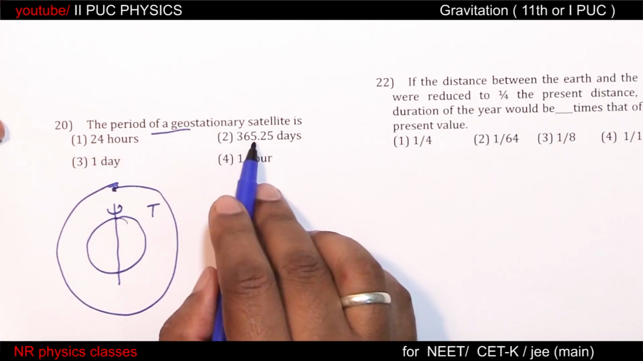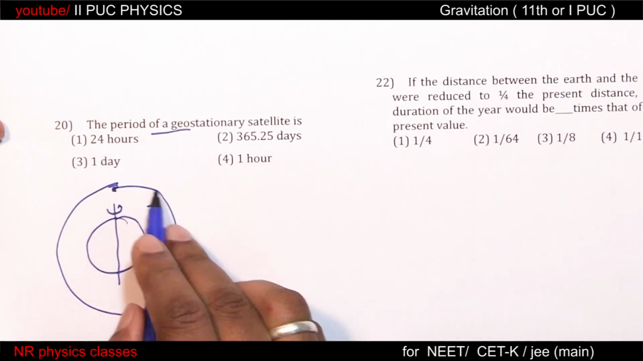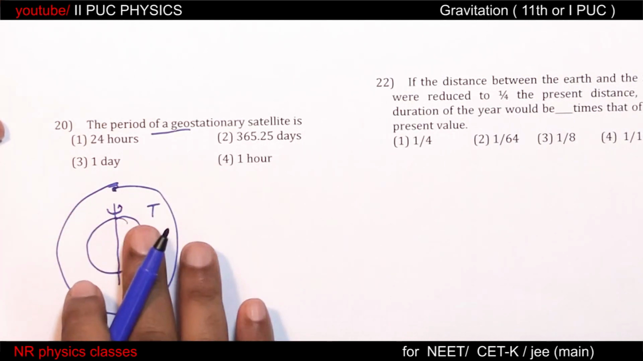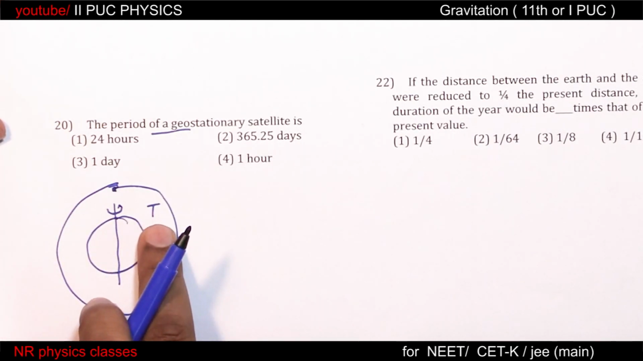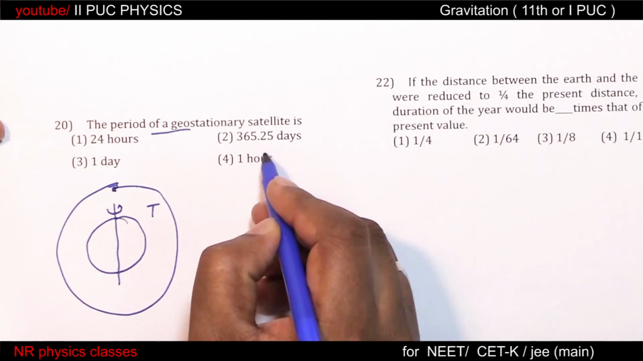24 hours, 365.25 days, 1 day, 1 hour. Time taken to complete one rotation. Time taken to complete one revolution is, time taken to complete one rotation is 1 day, 24 hours. So this cannot be the option.